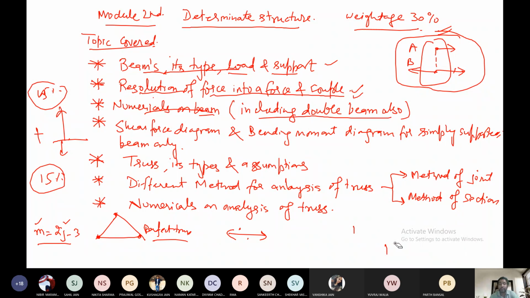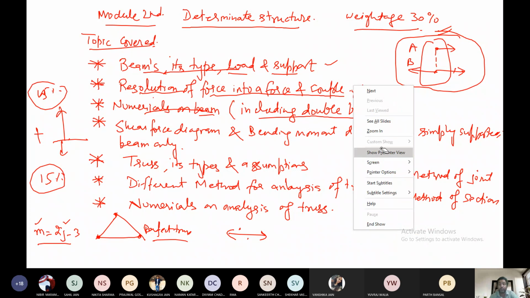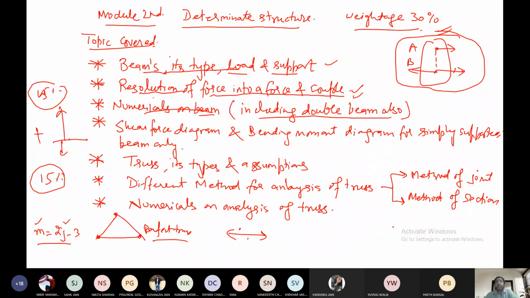The fourth part in the assignment was determinate structure. You can submit it later on if you want. The rest of the part you can submit to me. I am talking about the assignments. Determinate structure, the beam part was also there, so you can submit it later if you want. And the rest of the part you can submit to me. If you have done it, then it's okay. If you have not done it, then you can submit it later only for the beam part. 5 or 6 numericals were there, question number 25 to 31 or 33, whatever it is. So you can submit it later.